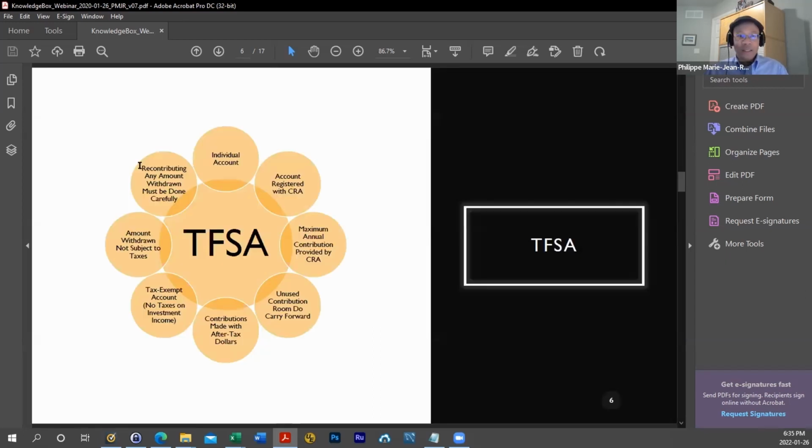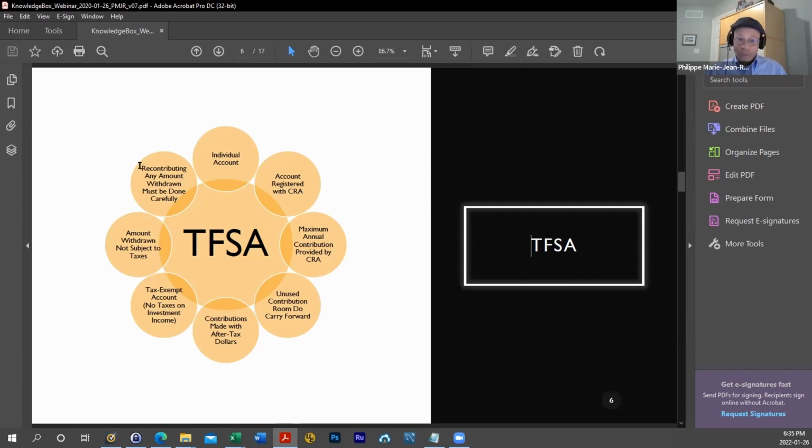The next account that I would like to talk about is the tax-free savings account, or TFSA. This is also an individual account that is registered with Canada Revenue Agency. Like the RSP, there is a maximum annual contribution room that is provided by CRA.